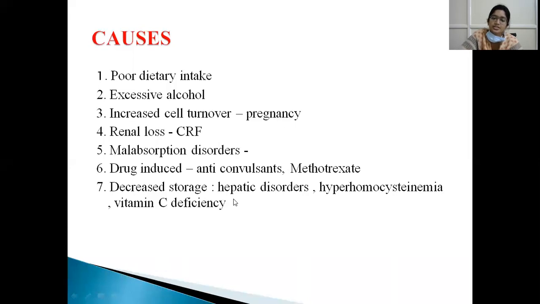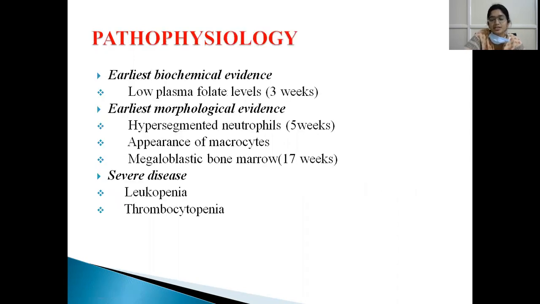And decreased storage: it is stored in the liver. So hepatic disorders, hyperhomocysteinemia, and vitamin C deficiency cause decreased storage. In vitamin C deficiency, storage decreases because folic acid is converted into its active form in the presence of vitamin C. So if vitamin C is deficient, folic acid absorption is poor.